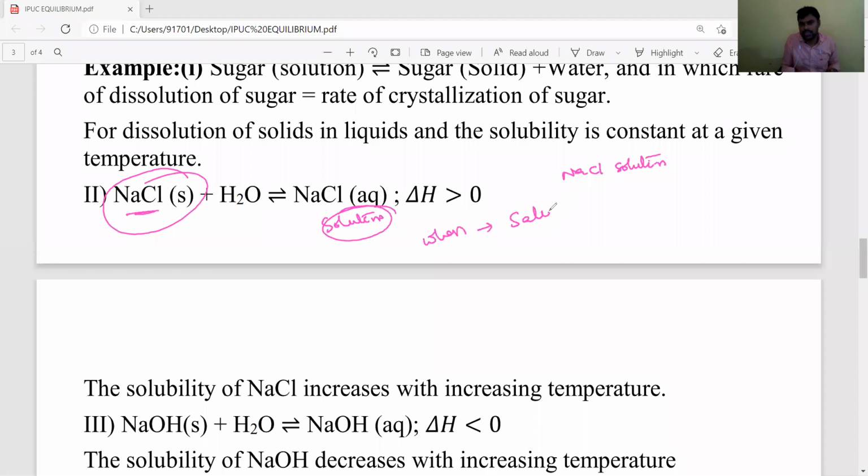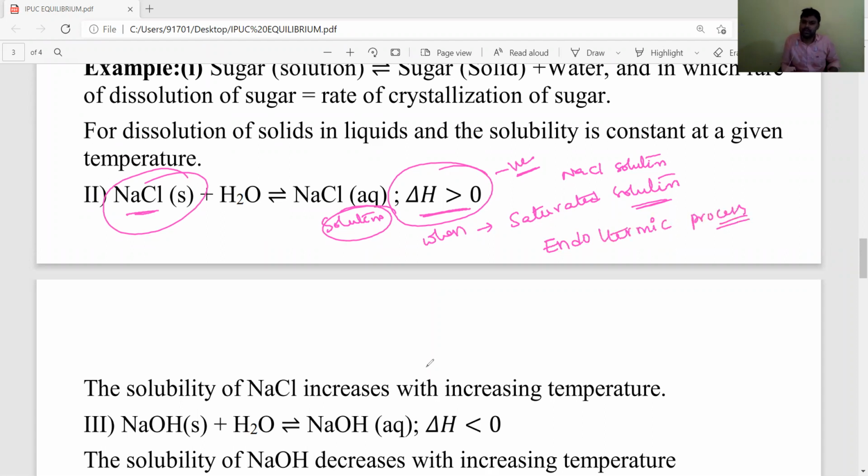When it is in saturated solution, during this dissolution process or making of saturated solutions, what happens? Sometimes they release heat or sometimes they absorb heat. So during the dissolution of NaCl, delta H value is positive. Positive means what, dear students? It is an endothermic process.